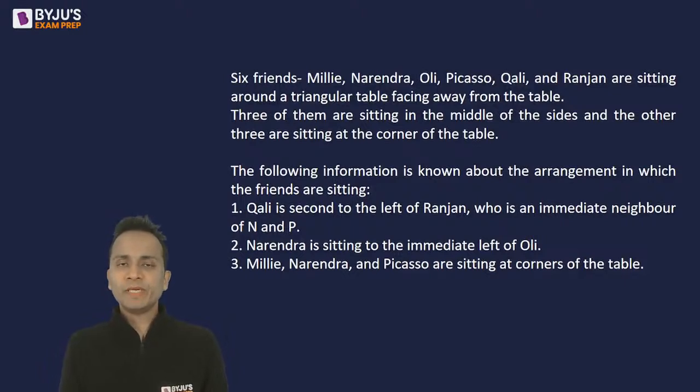Now draw this arrangement and post done in the chat box once you are done drawing this arrangement. So it says 6 friends, Millie, Narendra, Oli, Picasso, Polly and Ranjan are sitting around a triangular table. Okay, so read this. Meanwhile, there are some initials which are used, so I'll write their names.